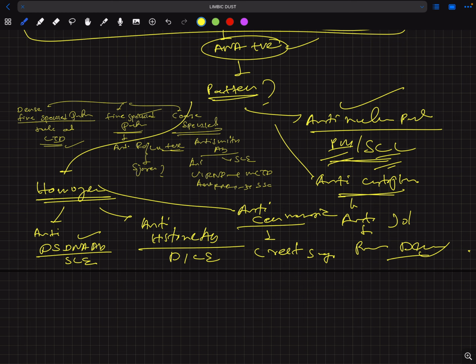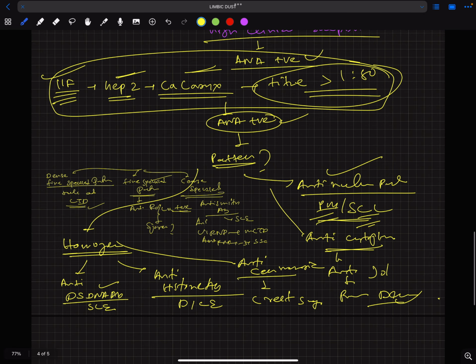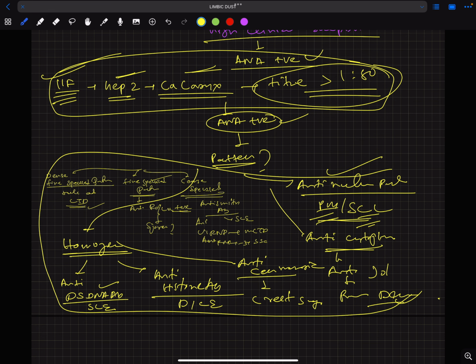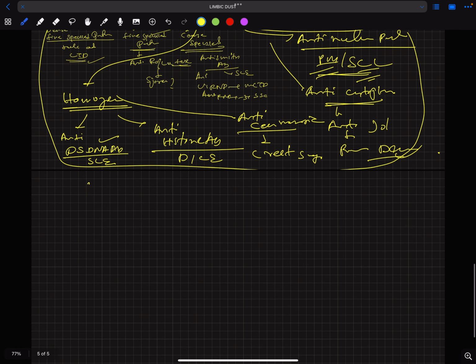Suppose we have high clinical suspicion and we tested ANA through this, and ANA became positive. Many patterns are possible now. So now we'll test the antibodies, the ANA profile. We'll do the ANA profile.